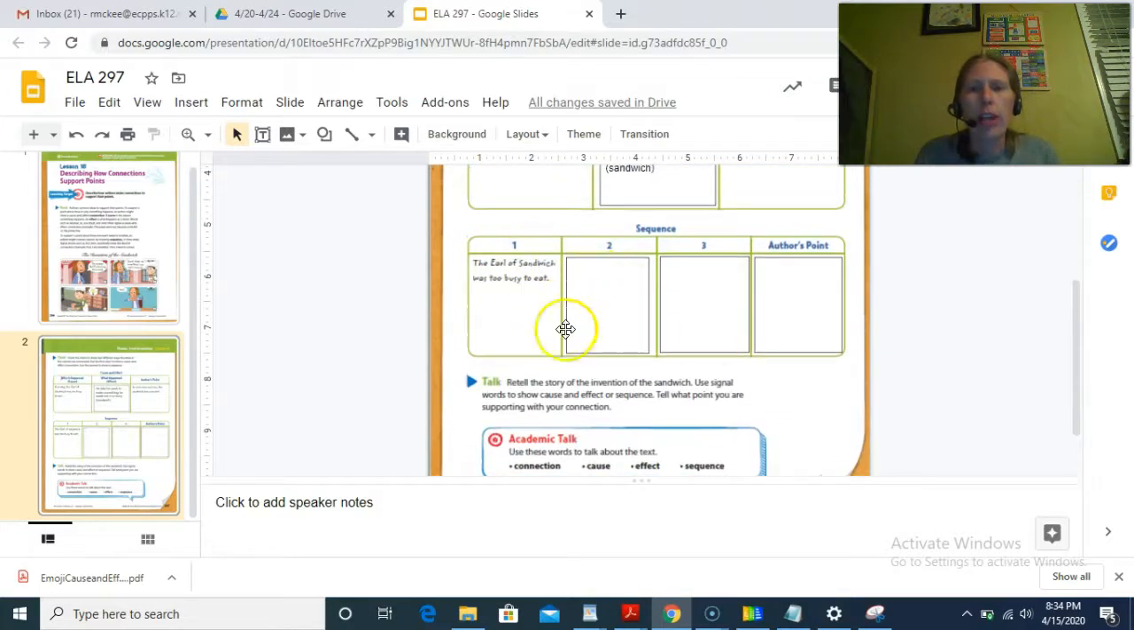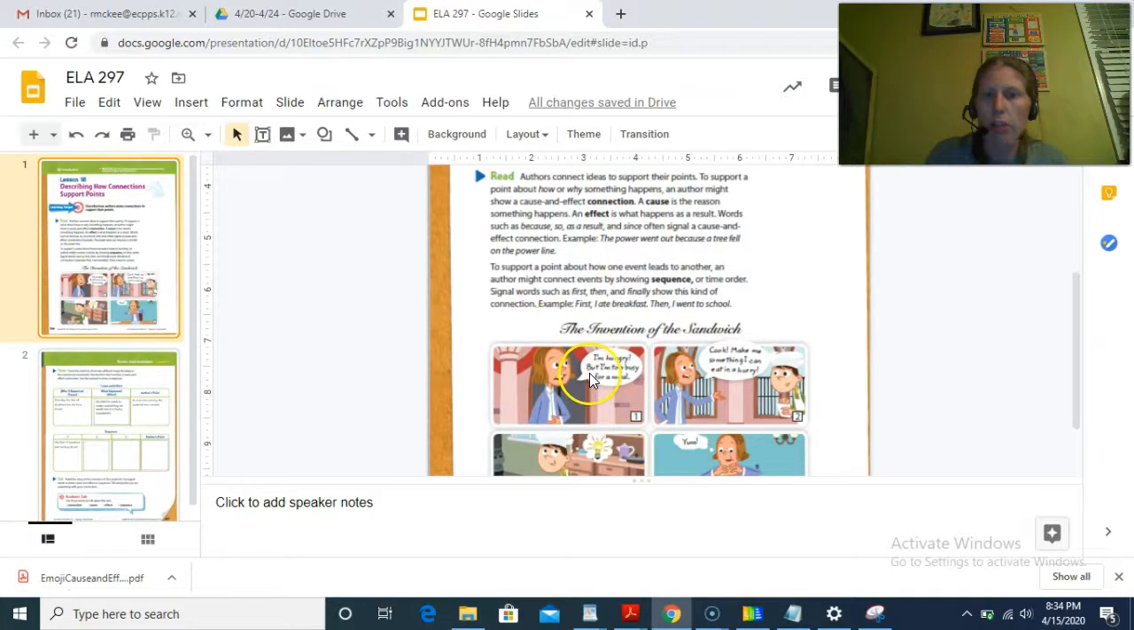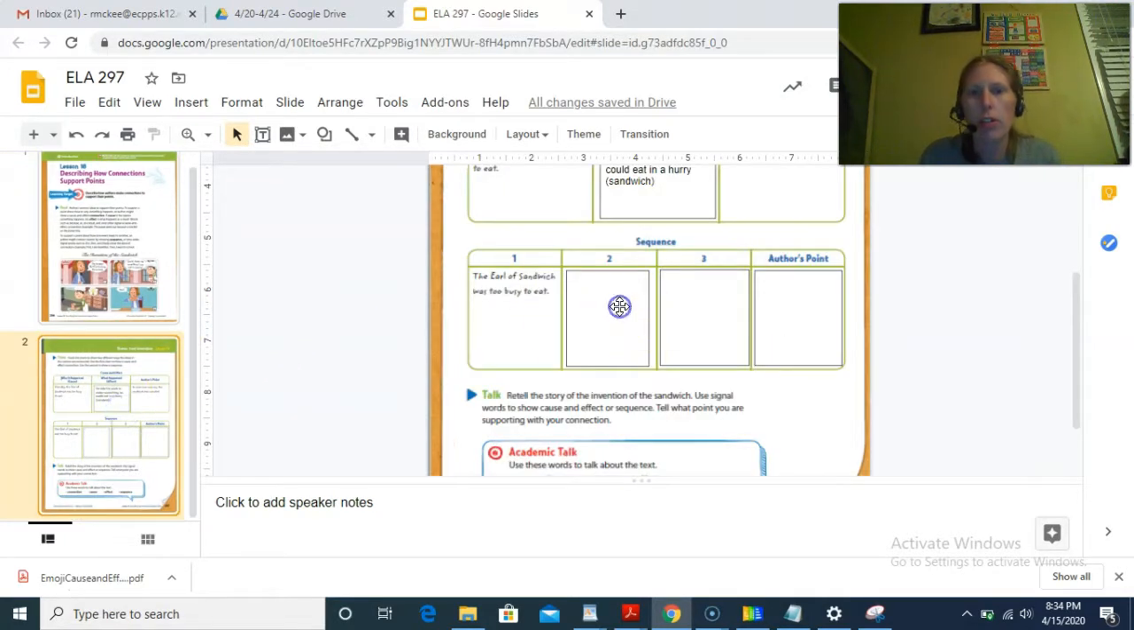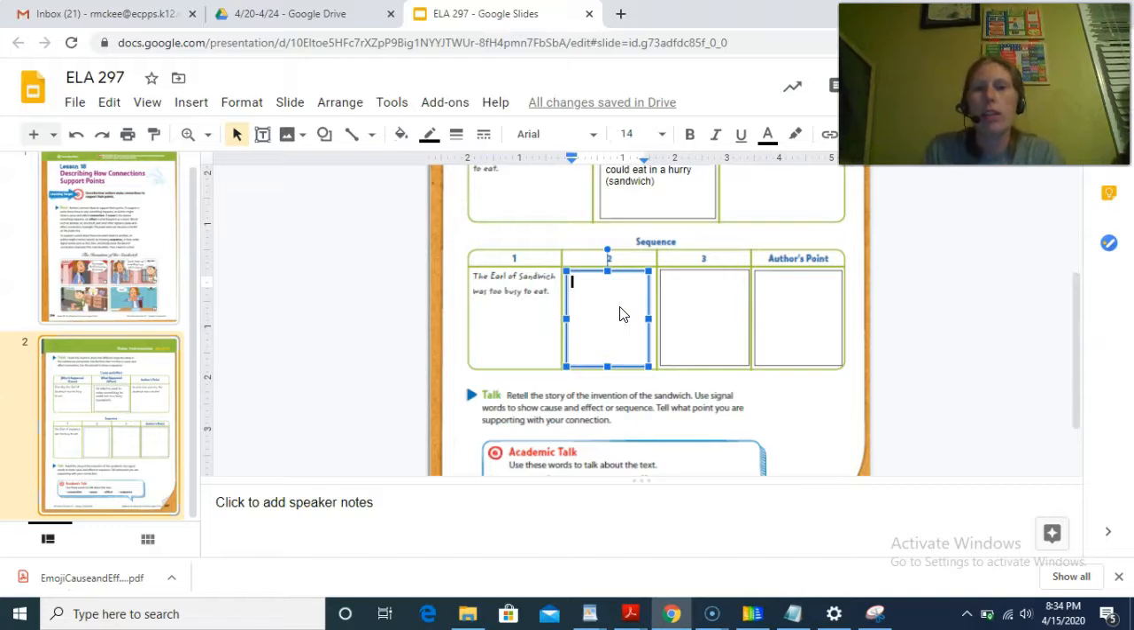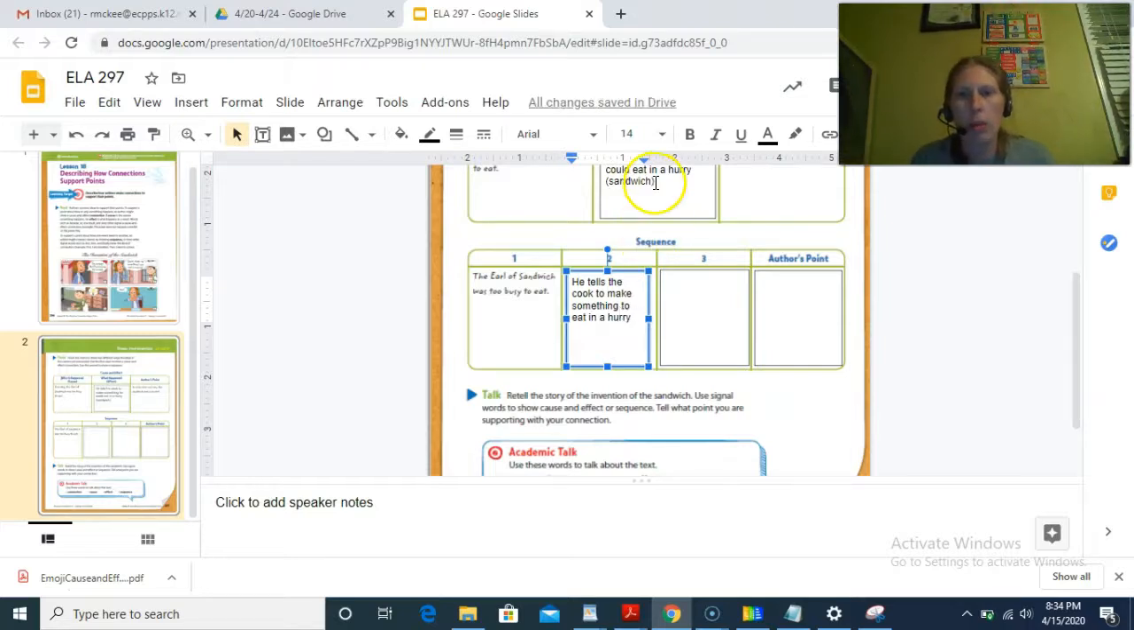All right, let's look down here at our next part of the graphic organizer. This is focusing in on sequence. Order of events. First event, the Earl of Sandwich was too busy to eat. Okay, that happened here. So what happened next? Order of events. So I'm looking over here. The next thing is, yep, he tells him, hey, make me a sandwich in a hurry, dude. So I'm going to write that in. He tells the cook to make something to eat in a hurry, which is similar to what we wrote above. And then what happened after that?